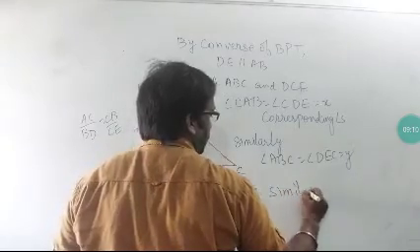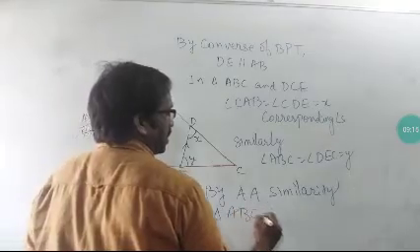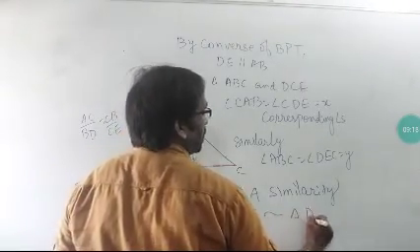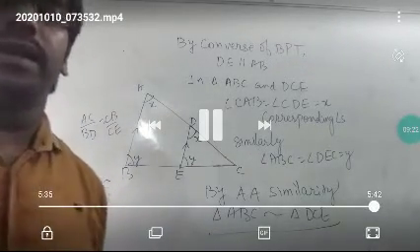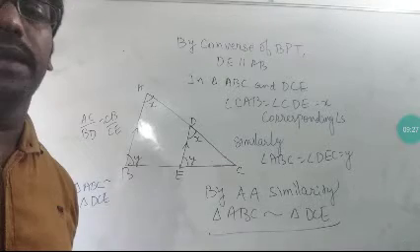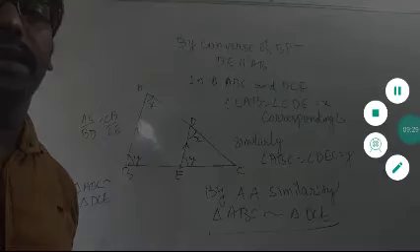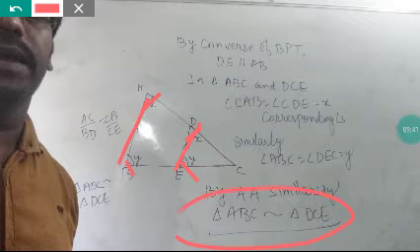So we can use angle similarity here again, and from that similarity we can say that triangle ABC is similar to triangle DCE. See here, by this angle similarity. Which two angles are equal? This angle is equal to this angle, this angle is equal to this angle. Why? Because these lines are parallel. So by this we have proved triangle ABC is similar to triangle DCE.